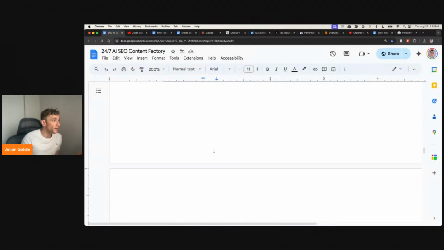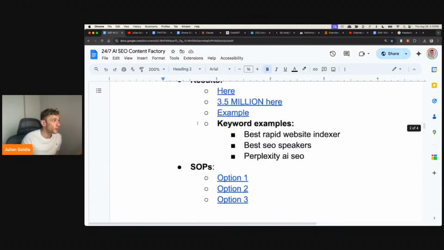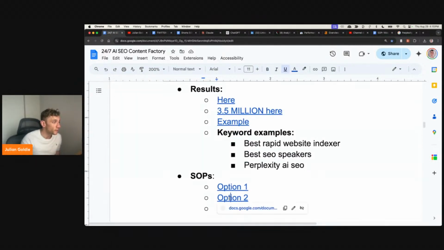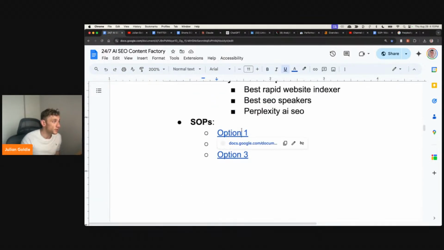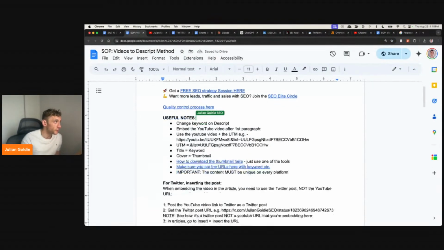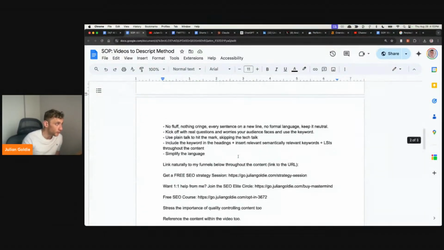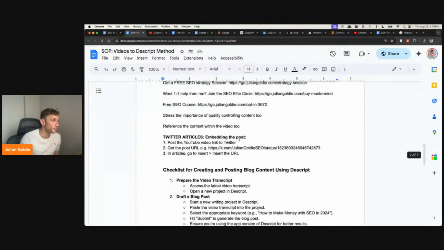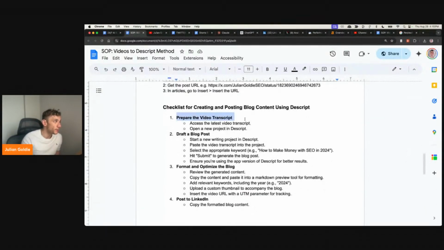And then we'll take that YouTube content and we'll turn it into a blog post using the SEO, which is this one right here, right? And we turn those videos into blog posts. As you can see, this is basically the process. That's how you do it step by step. Got a whole SEO on it. How does it work? You prepare the video transcript, draft a blog post, format it nicely.